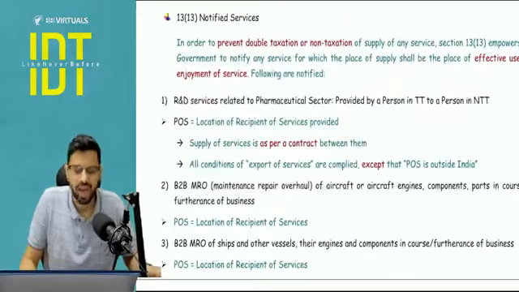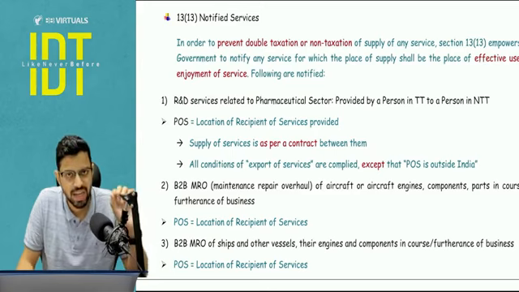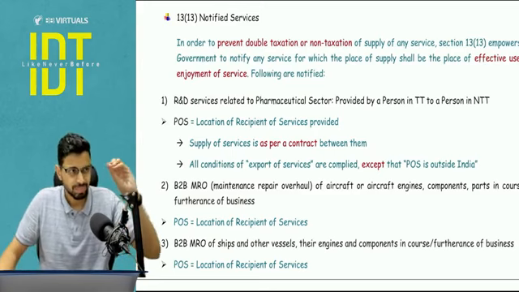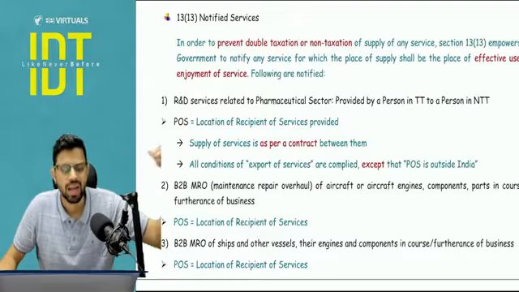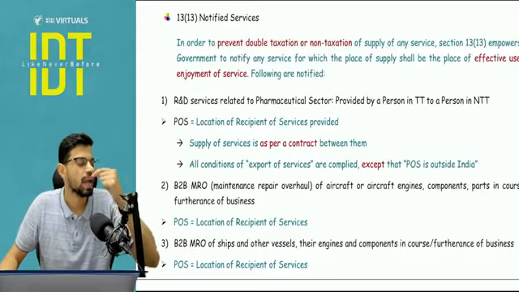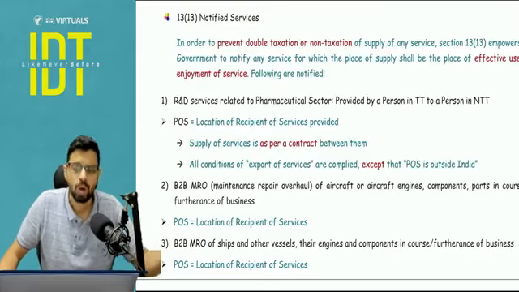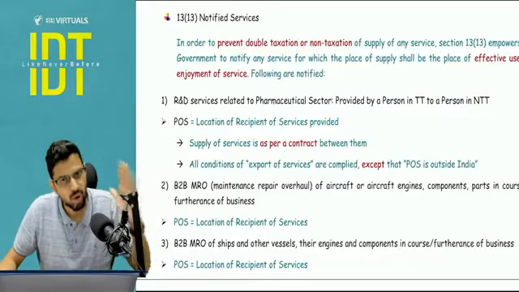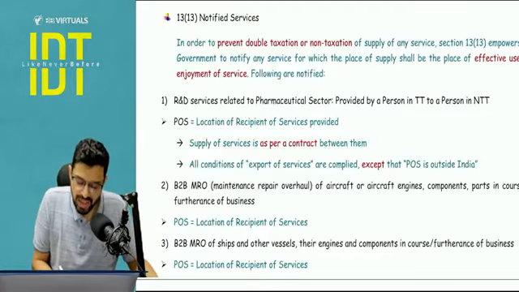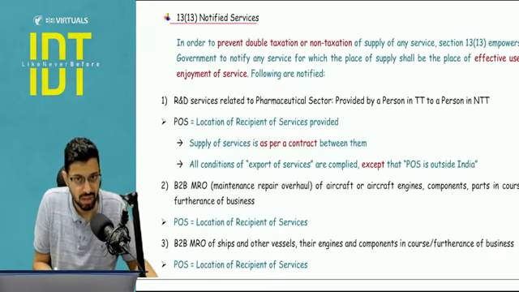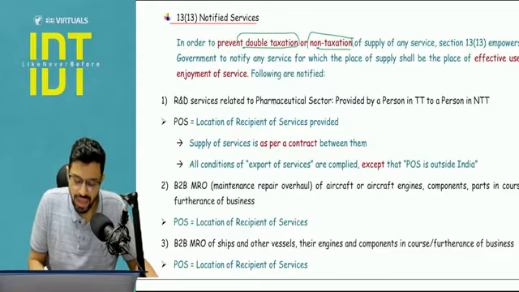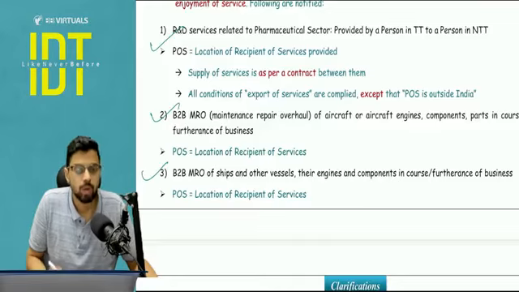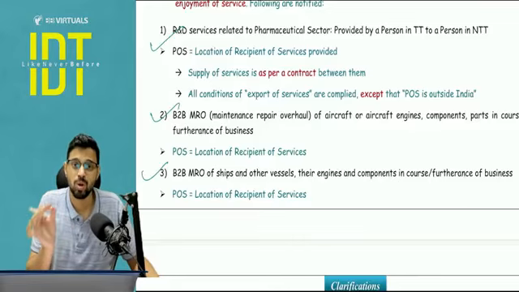13.13, again a subsection which is very specific in nature. Due to the laws of our country, and maybe due to the laws of any foreign country, we have to avoid a situation wherein any kind of service is being double taxed, or maybe it is not taxed at all. So this is a very specific case. You don't have to go in detail for this particular part. Here, to avoid double taxation or non-taxation, in 3 cases that I'm going to tell you, you have to fix a place of supply answer, because this has been clarified and notified as such.